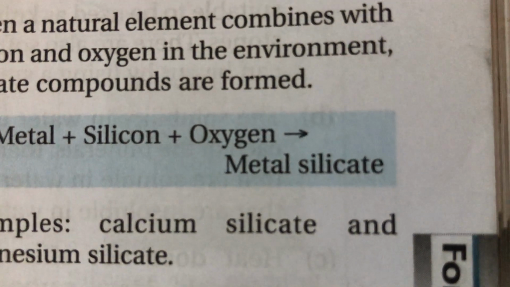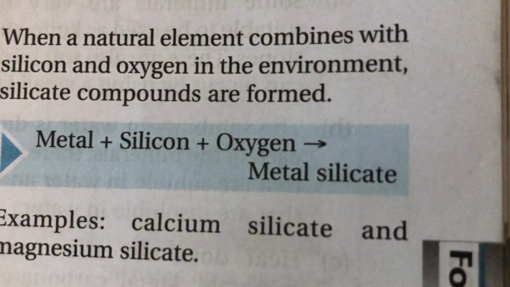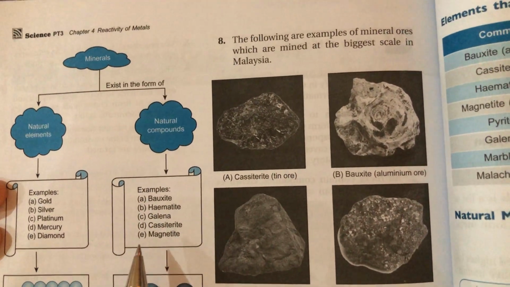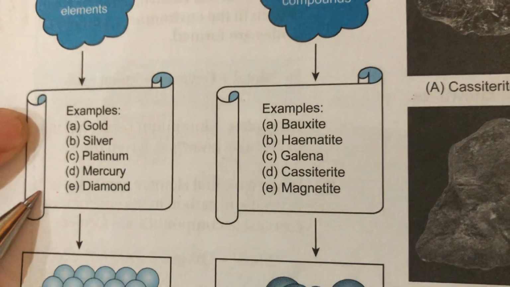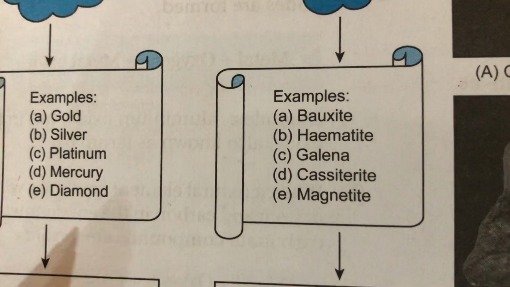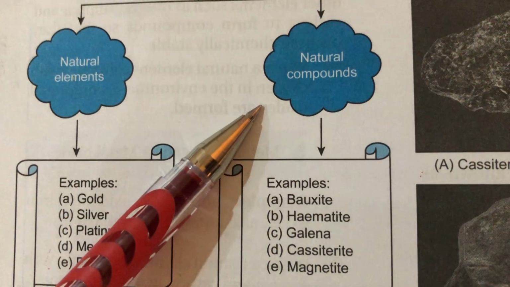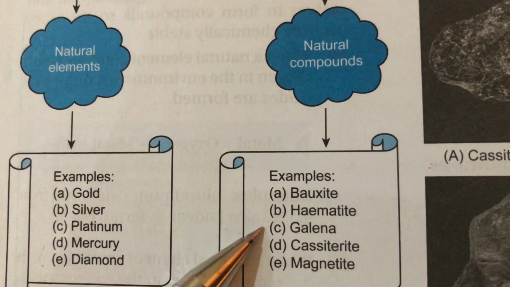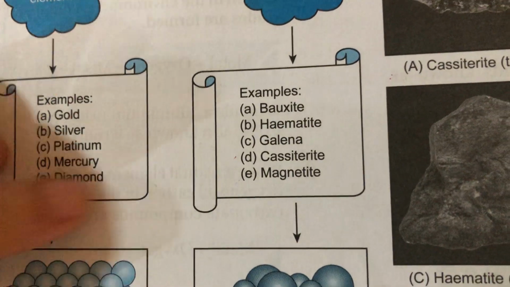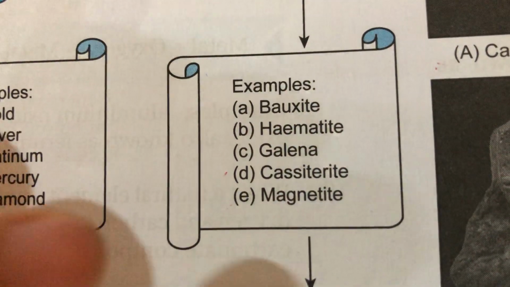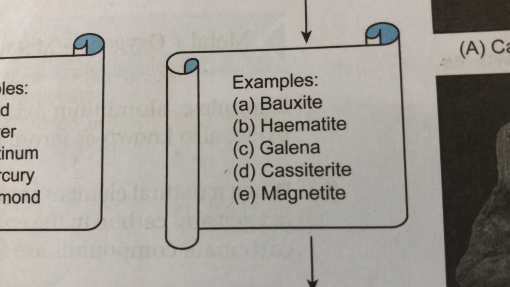So these are all the things that you have to remember: most of the elements tend to combine with oxygen, sulfur, carbon dioxide, and then they can become more stable. So look at this. These are the natural elements that we have: gold, silver, platinum, mercury, and diamond. And these are natural compounds that can be found: bauxite, hematite, galena, cassiterite, and magnetite. You see the endings here: site, tite, lena. All these words mean that they are actually not pure. They are actually combined with something.